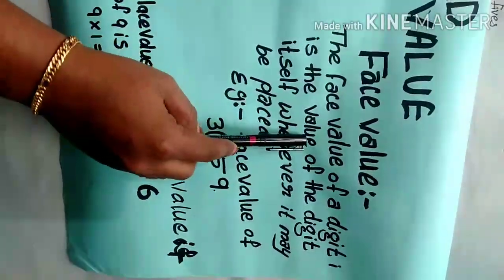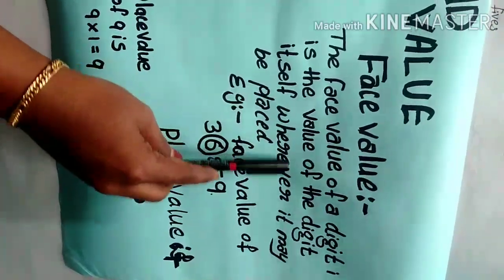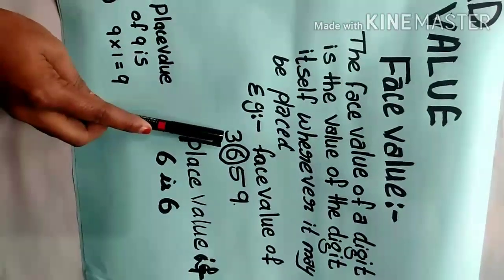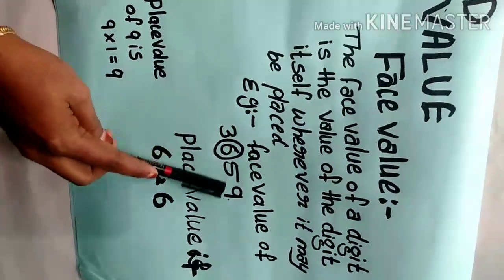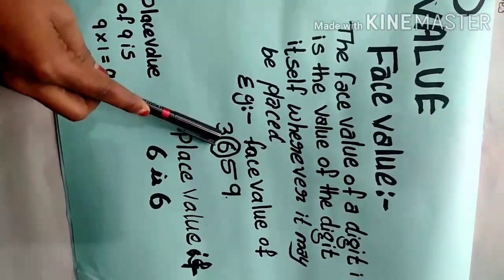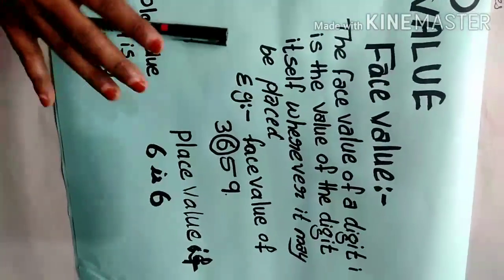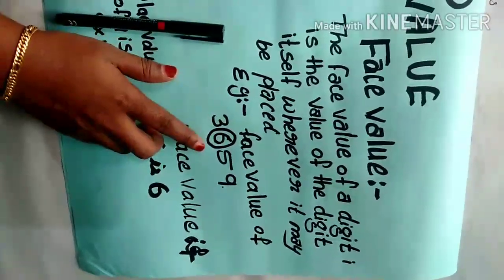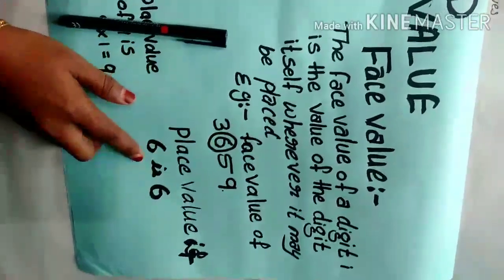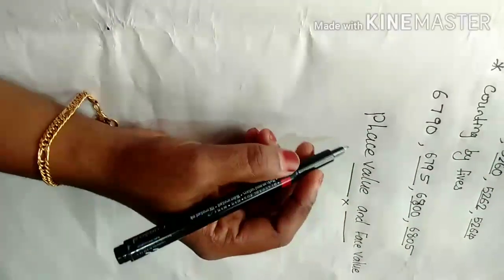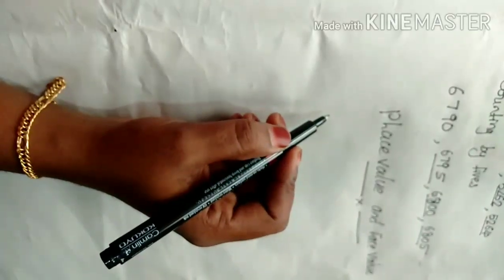The next one is face value. Face value means the face value of a digit is the value of the digit itself, wherever it may be placed. Wherever the digit is placed, there is no change; it is the face value. So here look, 3659. What is the face value of 6 there? We never look at the place; it is 6.